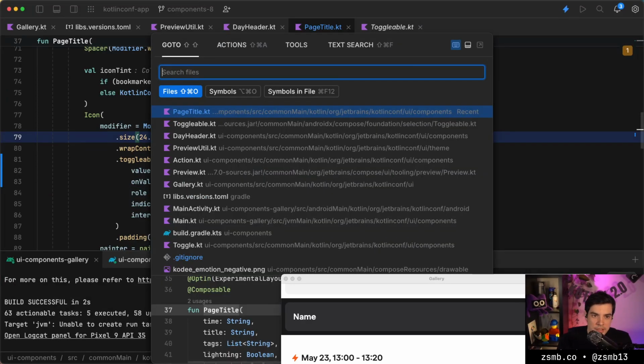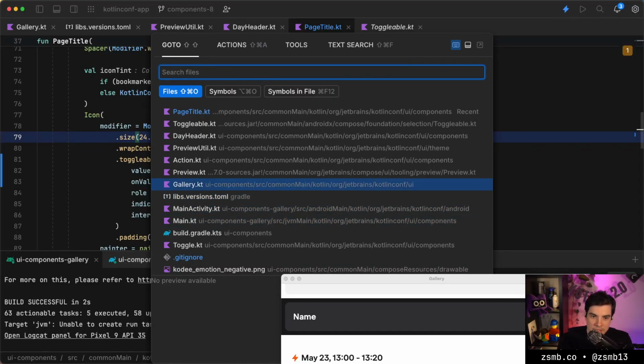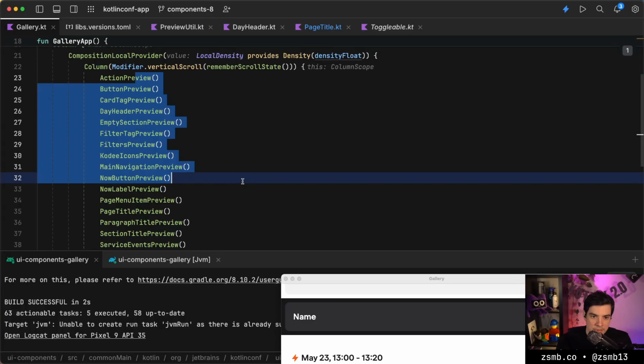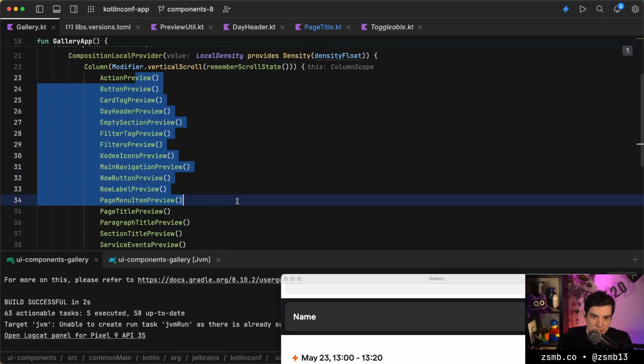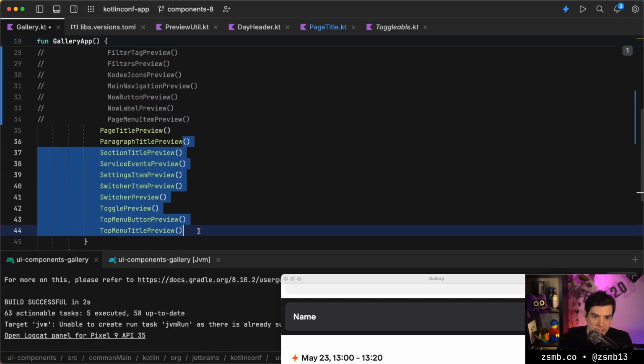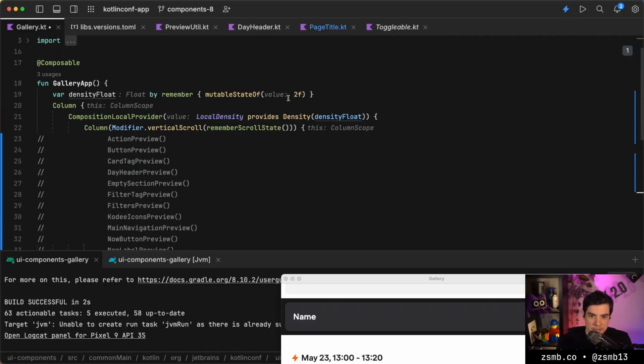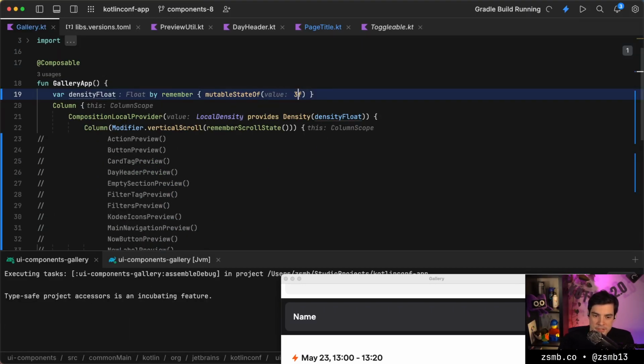Home. KotlinConf 2025 gallery. Action. Double tap to activate. Let me simplify our gallery a bit so that we can focus on the page title. So we'll just comment out everything else so we don't have to deal with it, and maybe increase the default zoom level.